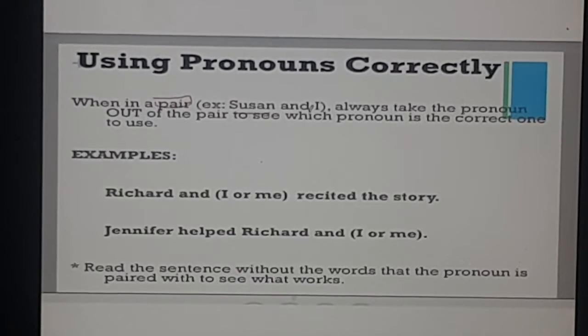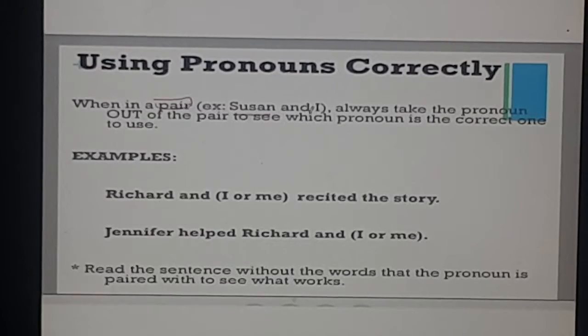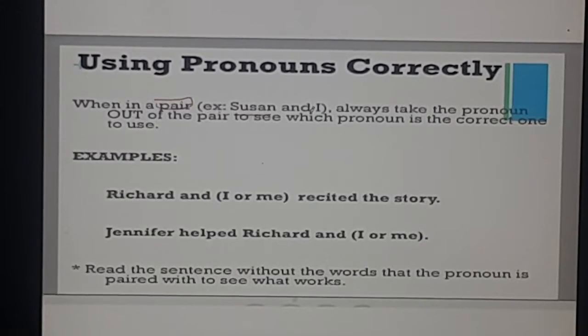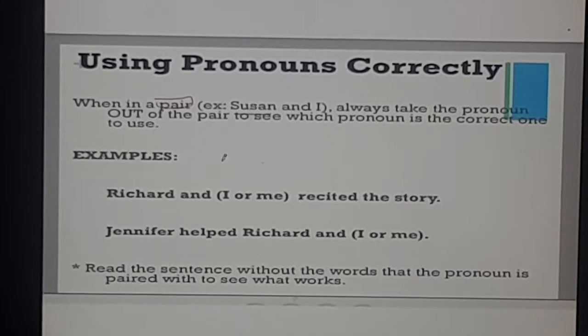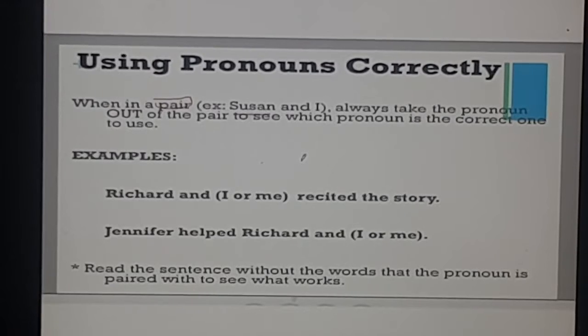Here we are using Susan, and then we have to talk about ourselves also, as the first person singular pronoun. So how do we use it? I have mostly seen children using I first and then the name. It's not like this. It is always Susan and I. It cannot be I and Susan. Always remember the name of the other person first and then use your pronoun.